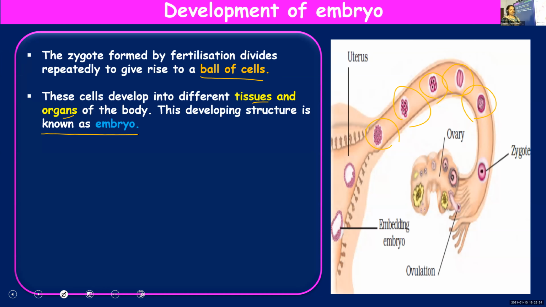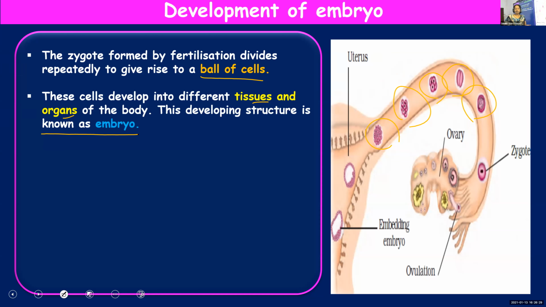The main difference between zygote and embryo is that zygote is a single-celled structure, but embryo is a multicellular structure. And how is a zygote formed? By the fusion of sperm and egg. But how is an embryo formed? By repeated divisions of the zygote. You need to note these points. Differences between zygote and embryo. Zygote is a single-celled structure. Embryo, multicellular.